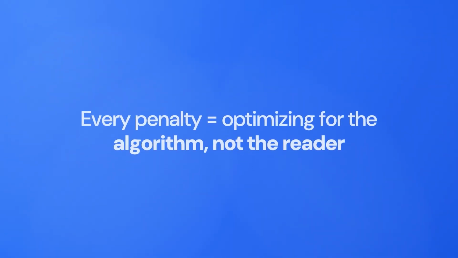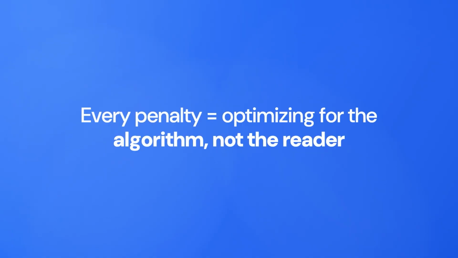But importantly, here is the pattern you should notice across all of them. Every single one of these penalties comes down from the same core problem: prioritizing the algorithm over the actual reader. When your content is genuinely useful, properly sourced, clearly structured, and honest with both users and crawlers, most of these risks go away automatically.